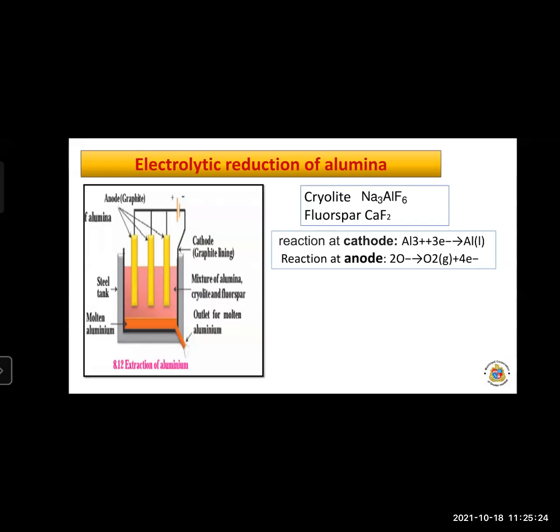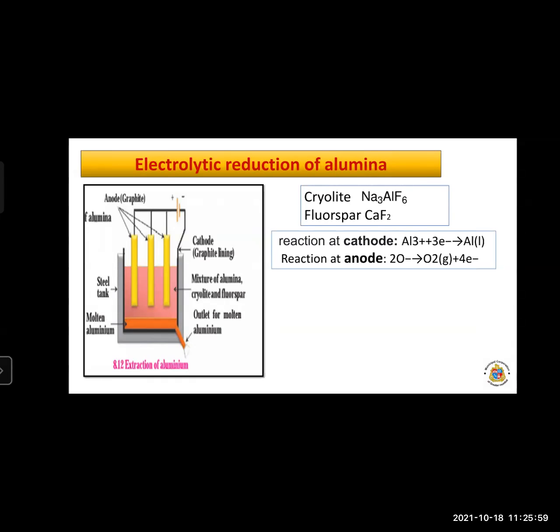The yellow colored graphite rod indicates the anode, and the inner lining of the inner wall, that is also graphite, indicates the cathode. The tank has graphite lining on the inner side, that is the cathode, and the graphite rods dip in the molten solution, that graphite rod indicates the anode.